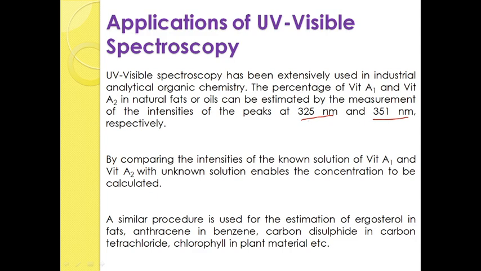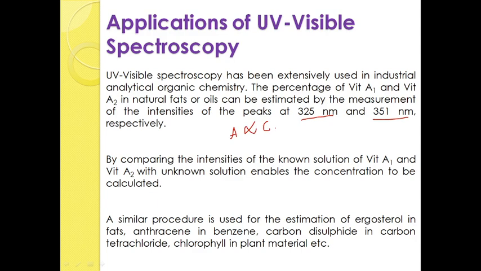So, it is having 325 nanometer and it is having 351 nanometer. Two peaks, if you are observing, these two peaks are responsible for the presence of vitamin A1 and vitamin A2. Now, if you want to estimate the compound, first of all you have to know the known values. By comparing the intensities of the known solution of vitamin A1 and A2 with the unknown solution, it enables us to find the concentration. That means the same technique, absorbance, which is directly proportional to concentration.